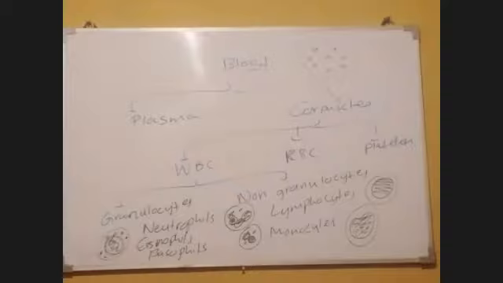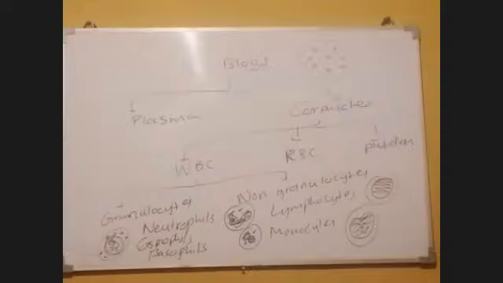Is it necessary to study the three granulocytes and two non-granulocytes? Yes, you should know the names. Sometimes they give diagrams and ask you to name them: neutrophils, eosinophils, basophils.